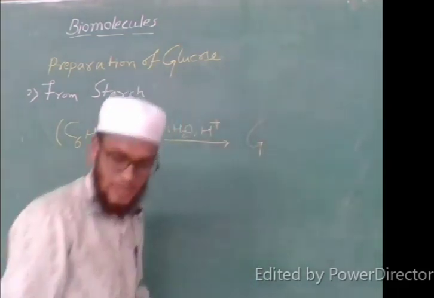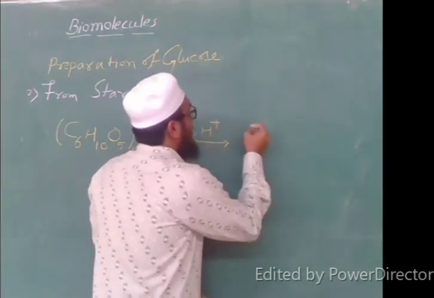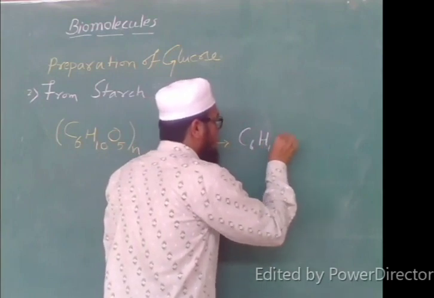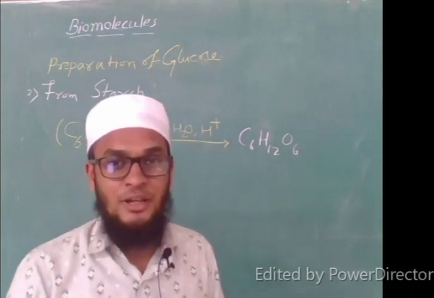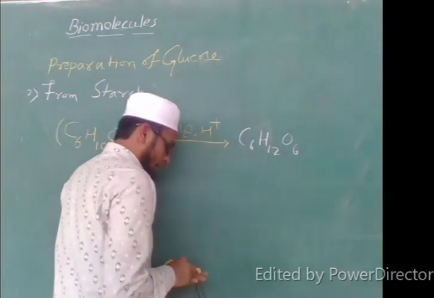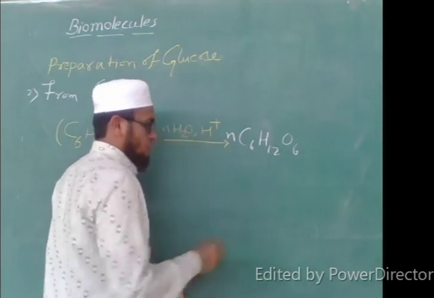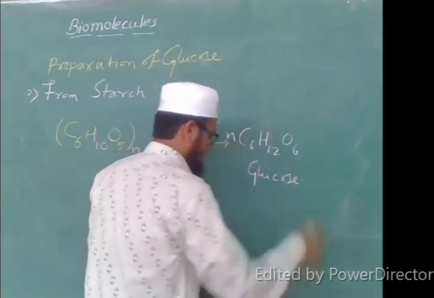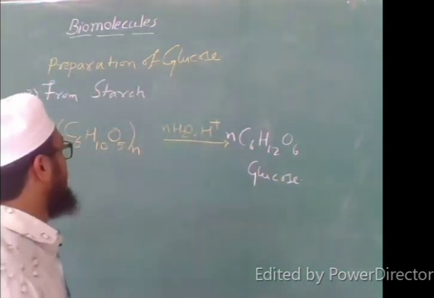I will write its molecular formula first, and then its name. It has C6H12O6. How many glucose molecules will we get? n number of glucose molecules. The name of this compound is glucose. n number of glucose molecules will be obtained in this process.